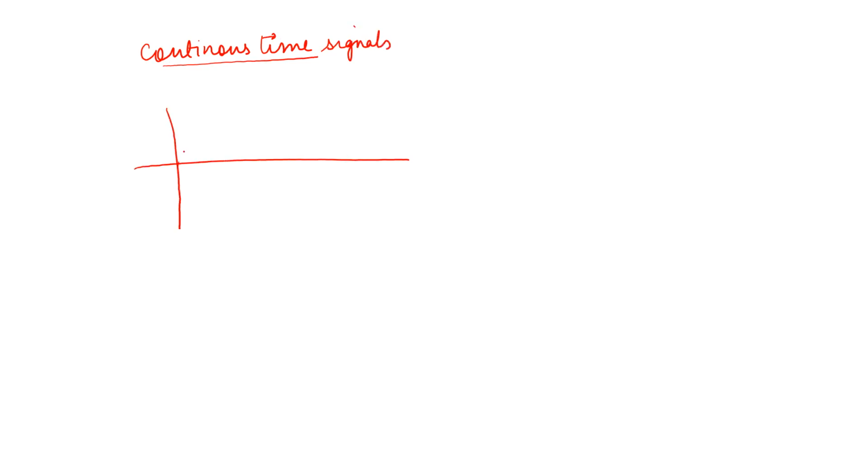So as the name itself indicates, the continuous time signals are the signals which are continuous in nature. Continuous in nature means they are continuous in time. Which means that if I have a simple sinusoidal signal like this, which I'll take as an example to explain the concept of continuous time signals, you can see that between any 2 points, for example, 0 and pi, there are infinite number of points.